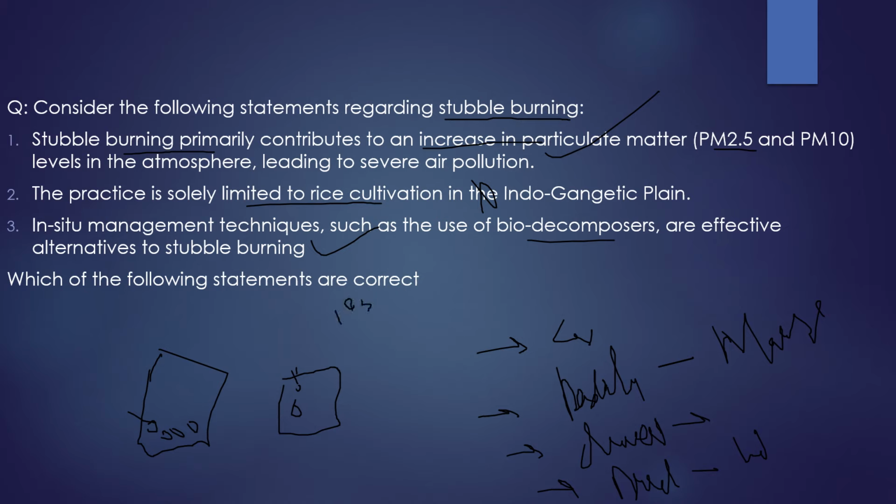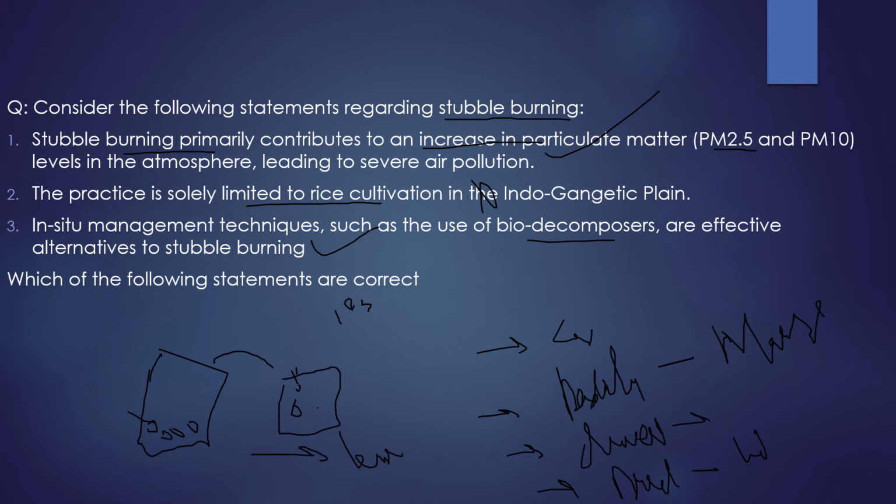So here I would like to add one more thing, as it was highlighted in the article, about why we should go for the direct seeding rather than the transplantation. One reason is that you will have lesser time for the cultivation. When this paddy is cultivated, it will be cultivated in lesser time, because there would be least wastage of time in first sowing in this particular land, then shifting it to another land. So for the next cropping season there would be more time available. So the farmers will not be under pressure to burn the stubble. So these were the things which were highlighted by the author here.